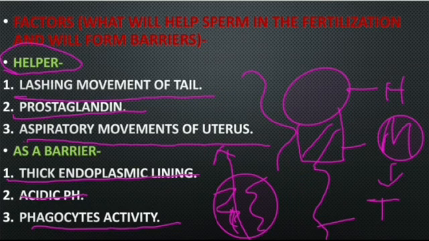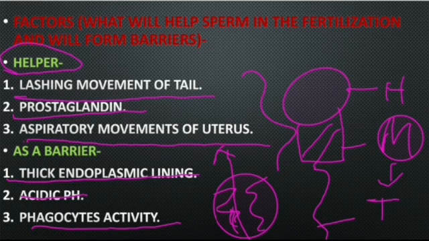If the sperm quality is very low, then no sperm will be able to reach the egg, so fertilization will not occur. This condition is known as oligospermia.